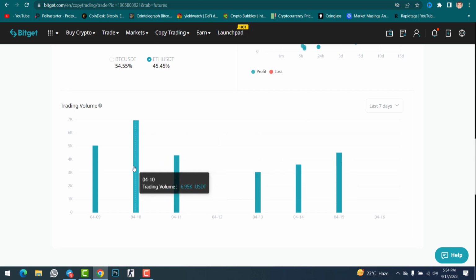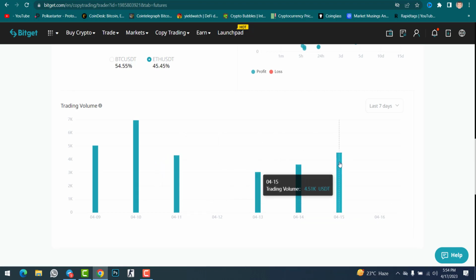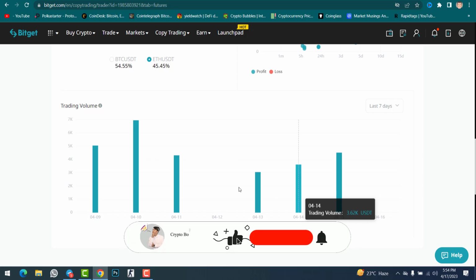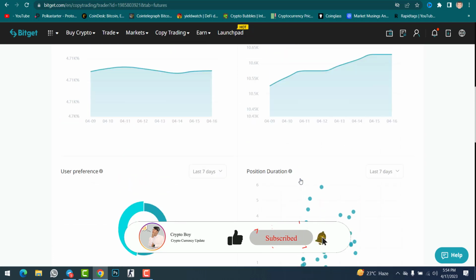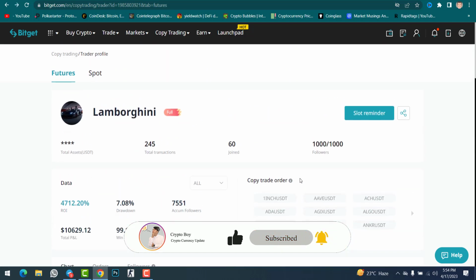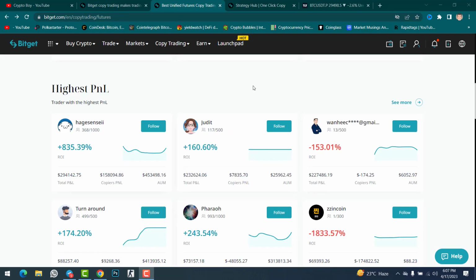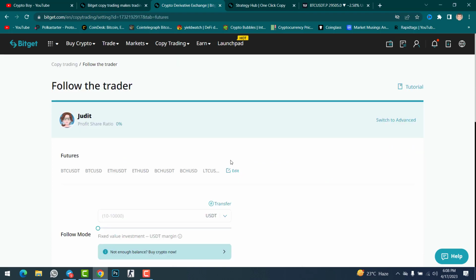And this is the trading volume on 15 April. The trading volume was 4051, and if you check 14 April, the trading volume was 3620, and you can check all the trading volumes in here. Now I will go with another trader because this one is full, there is no slot remaining. So I just want to go with this person. Simply click on follow. Now in here you can switch to advanced, but this is fine.